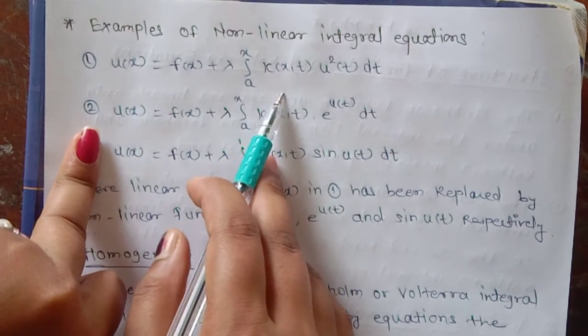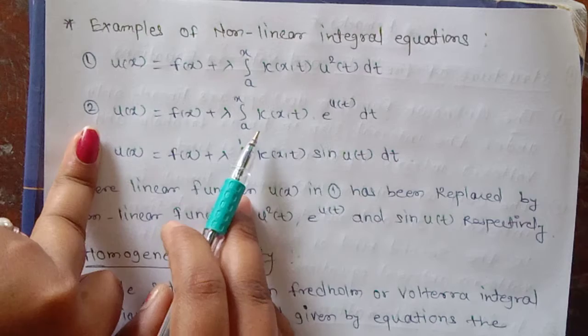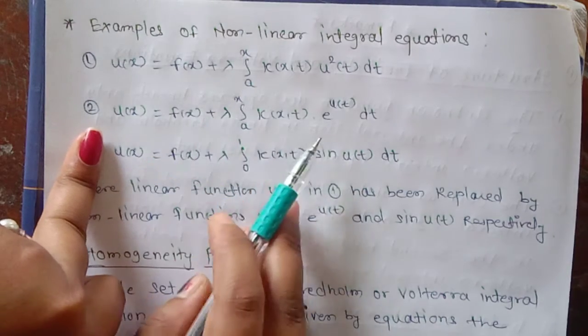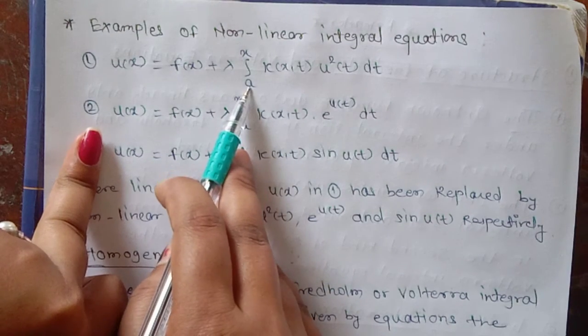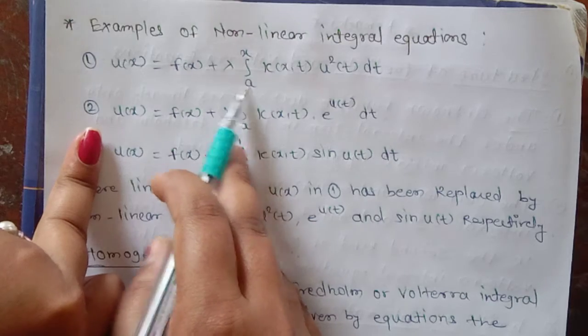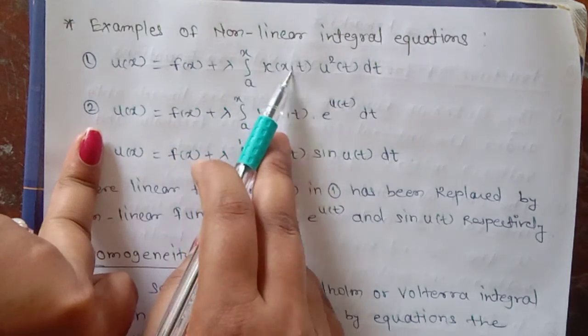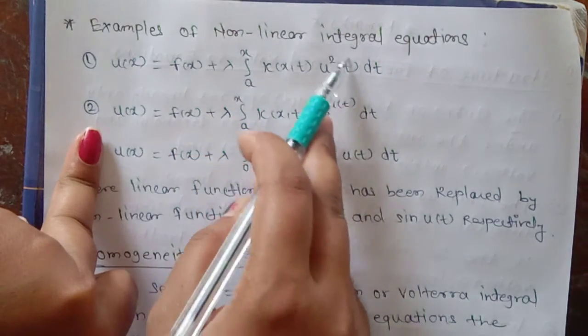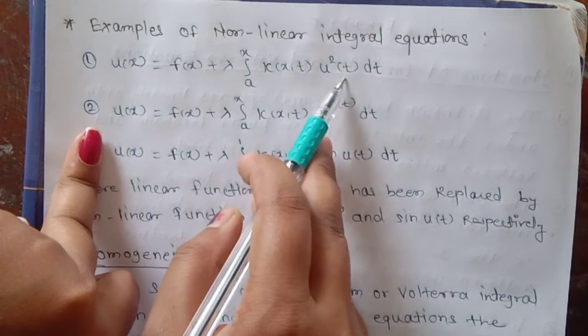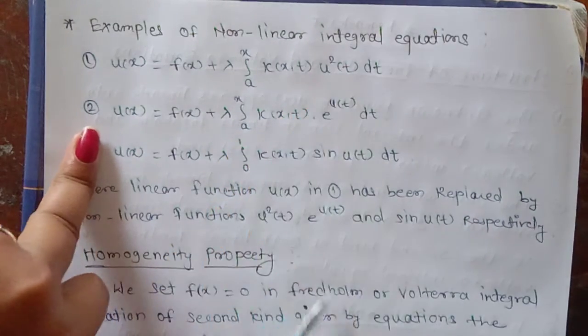We know that in a Fredholm integral equation the limits are the constant numbers a and b, while in a Volterra integral equation one limit is variable and the other limit is a constant number. So this is a Volterra integral equation, but it is a non-linear equation as the unknown function u of t has a power 2. Okay, this is not linear.